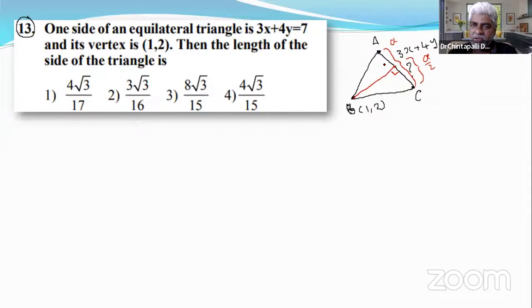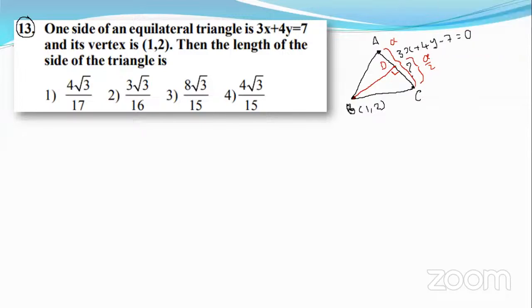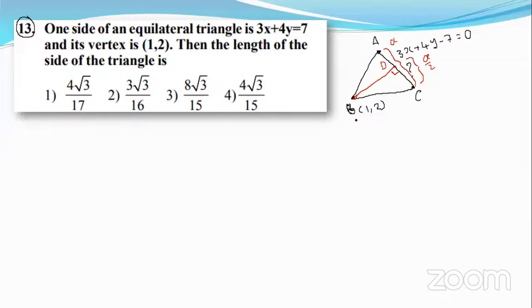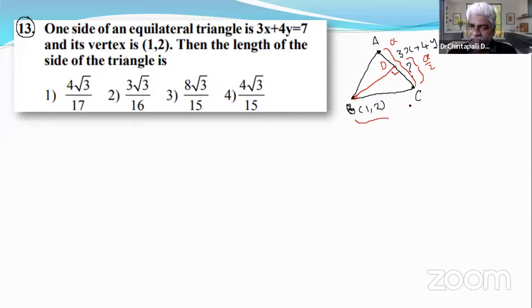For example, if it be AD, let AC be equal to a units, small a units. Then DC will be half of it, a by 2, right? Now BD is going to be calculated. What about BC? If AC is equal to small a, then BC is also small a, right?